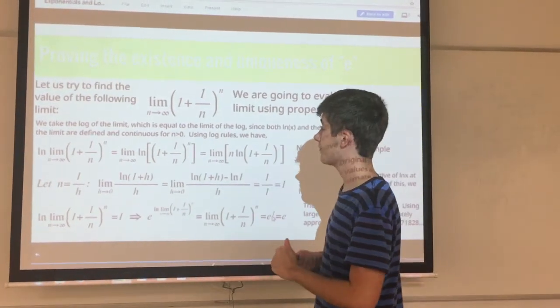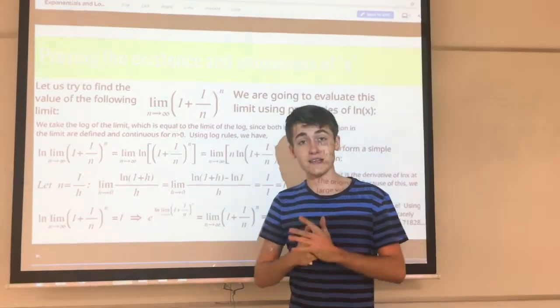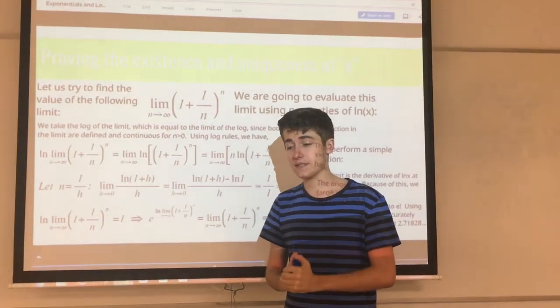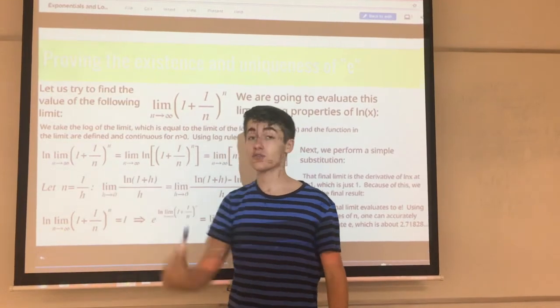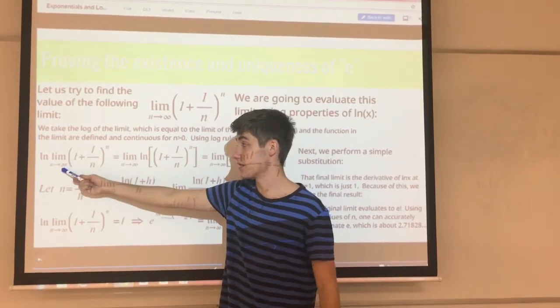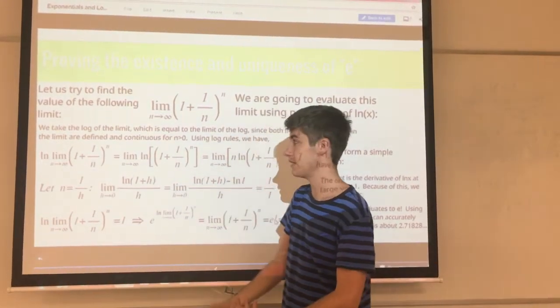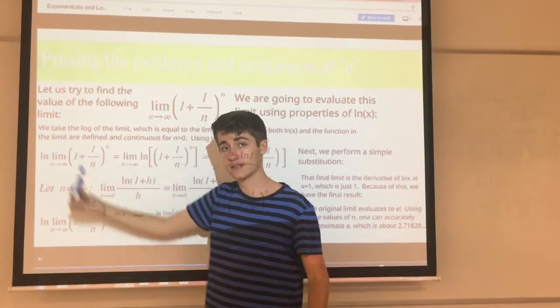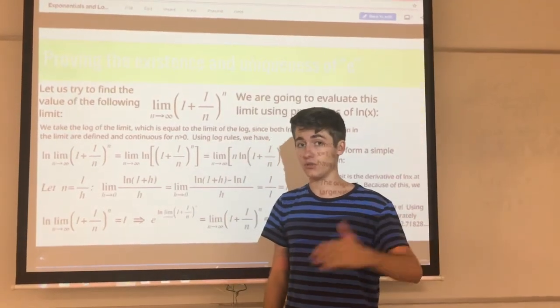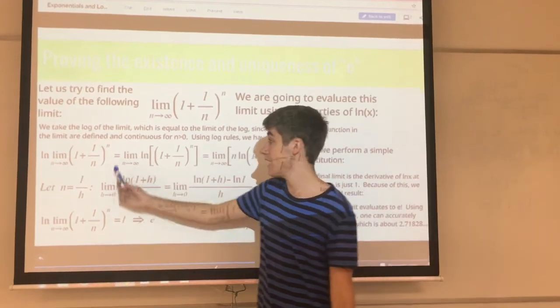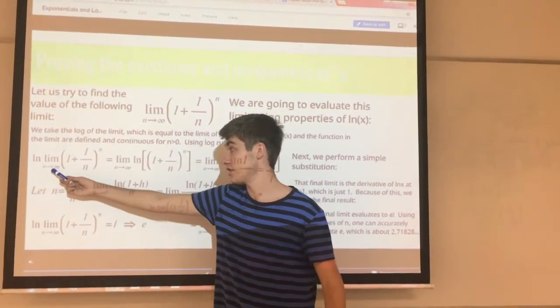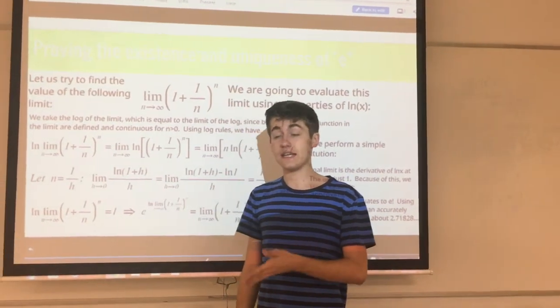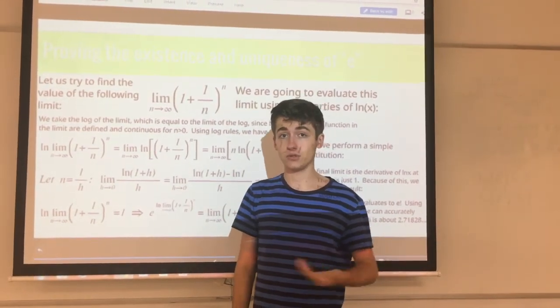So what we're going to do is something called taking the log of the limit. That is exactly what it sounds like: I'm taking the natural logarithm of this limit. An interesting fact is, since n is always positive, going to positive infinity, n is just going to be increasingly positive. The natural log of x is continuous and differentiable on every positive x, and since this is always going to be a positive number that varies continuously as n goes to infinity, it is also going to be continuous and differentiable in positive x.